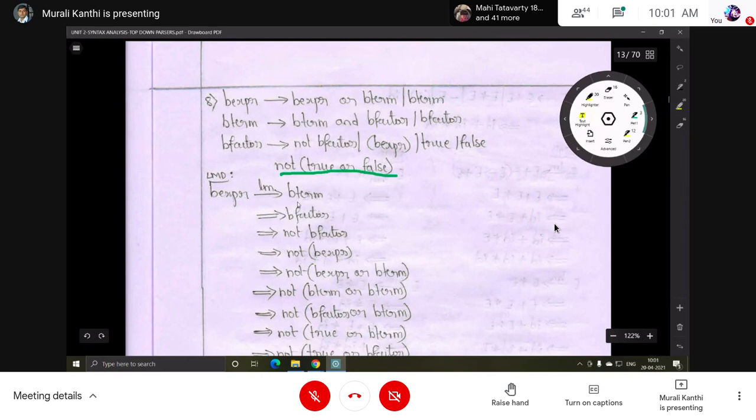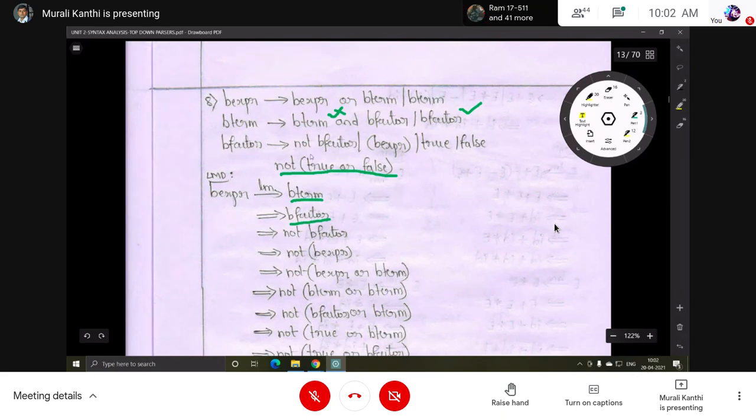Then next, which one is the leftmost non-terminal in this? This one is the leftmost non-terminal, and it is used for replacement. In place of B term, you can use the first production or the second production. If you use the first production, B term and B factor, but the and symbol is not there in the input string, so don't take this one. Take the other one for substitution, B factor. So in place of B term, B factor. Which one is the leftmost non-terminal? This one, so now it is used for replacement.